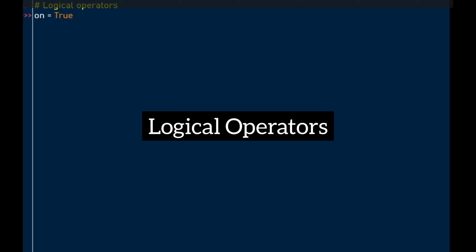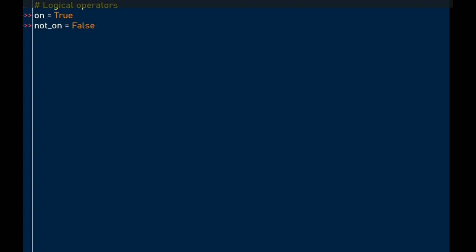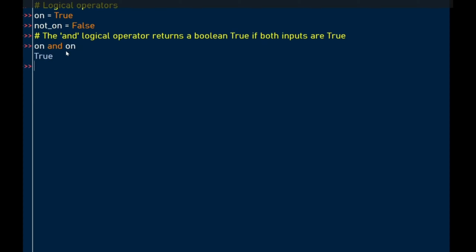Logical operators. Logical operators return a Boolean value depending on the type of inputs. They accept two inputs and can return a Boolean true or a Boolean false. We define two variables: on, assigned a value of true, and not_on, assigned a value of false. We look at the logical AND operator. According to the definition, the logical AND operator returns the Boolean true if both inputs are true. So when we have on and on, which is true and true, it's true because both inputs are true.